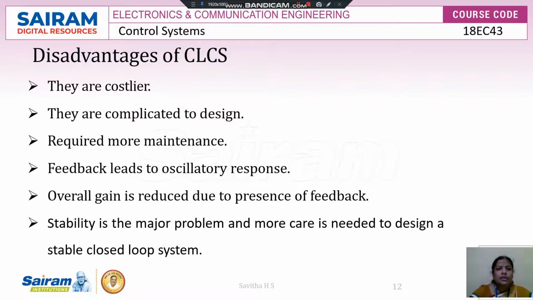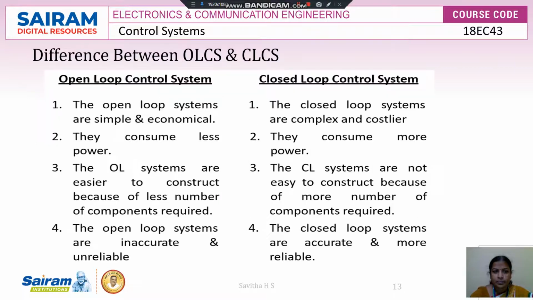Coming to the disadvantages of closed loop control system, they are costlier, they are complicated to design, and they require more maintenance. Feedback leads to oscillatory response. Overall gain is reduced due to the presence of feedback. So stability is the major problem, and more care is needed to design a stable closed loop system. So these are the disadvantages of closed loop control system.